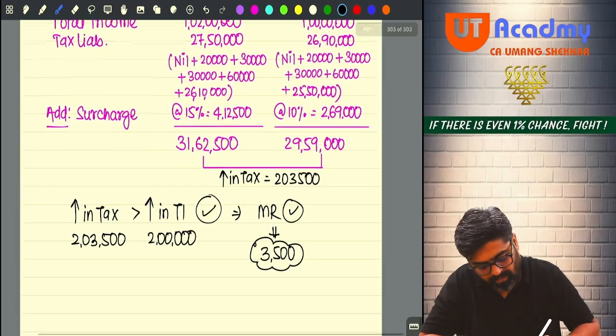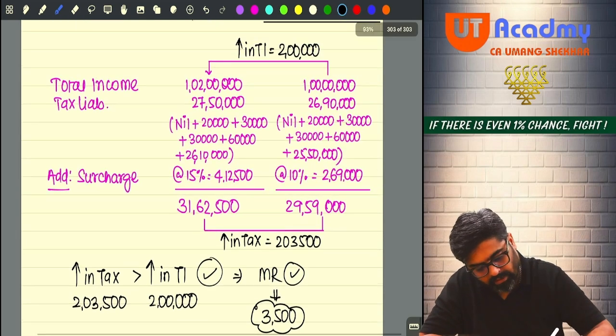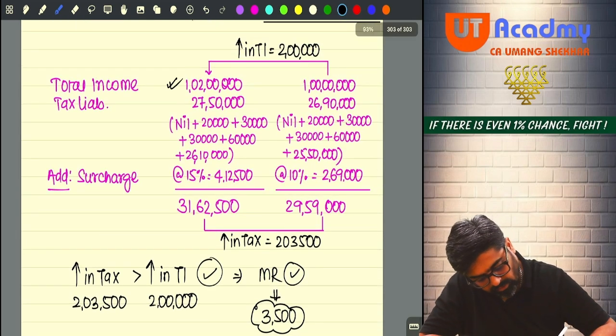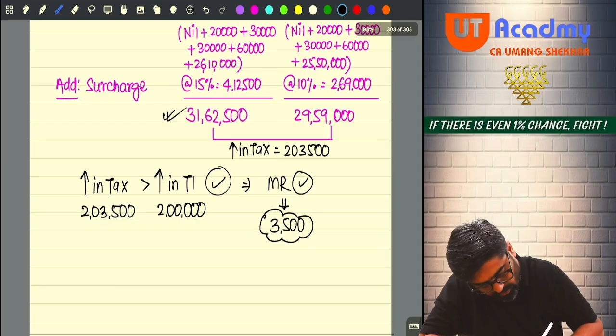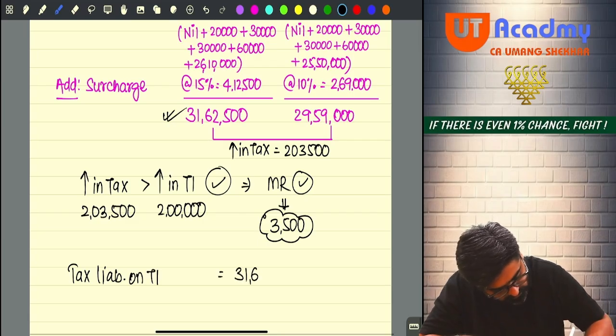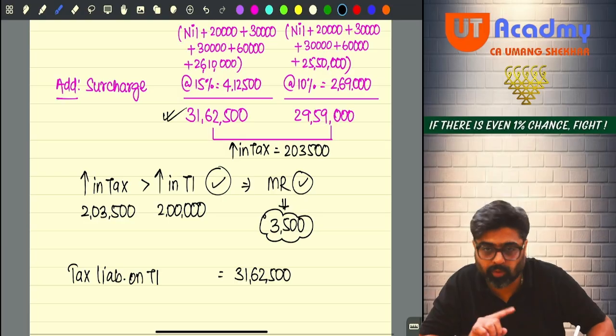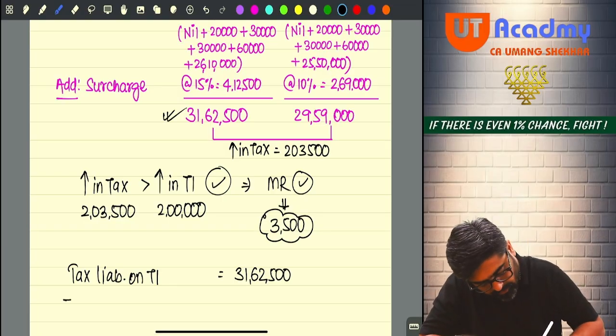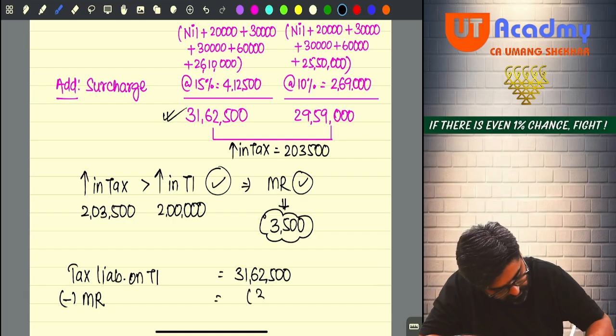So tell me, what is your total income? It is 1 crore 2 lakh. How much tax you are supposed to pay? 31,62,500. So the actual tax liability on your total income is 31,62,500 only. You are supposed to pay this. But out of that you are going to get marginal relief amounting to rupees 3,500.